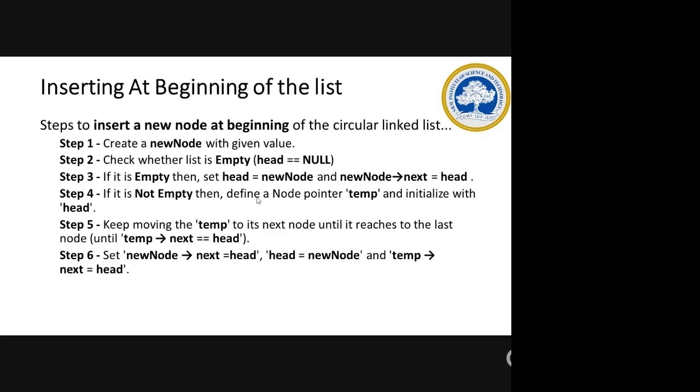When you insert in the beginning, you know the procedure, right? First you have to check whether your head is null, that is, whether the list is empty or not. If it is empty, then you set the new node to head, and that new node will be the head node now, because it is the first element. Normally in a single linked list you would give new node of next as null, but here new node of next will be the head node. This is the line which differs in insertion at the beginning.